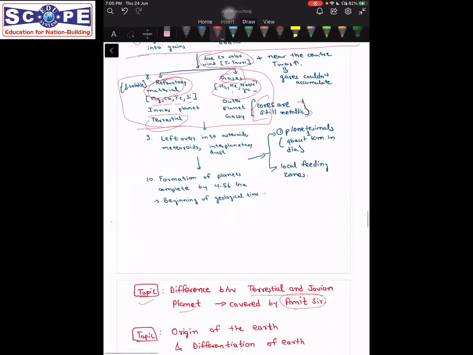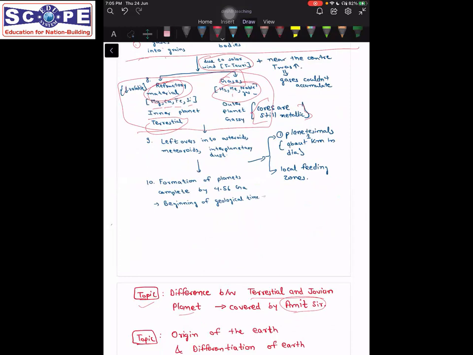Okay. Also, what was left over after the formation of planets got converted into asteroids, interplanetary dust, meteoroids, etc. Right? And this formation of planets was completed 4.56 billion years ago. And this is the starting of geological time, the time period that we study. We consider it t not equal to 0. For geological understanding, for the study of Earth, we consider this time period as the starting of geological time. So that's why when we say that Earth is about 4.56 billion years old, that is how we come to know about it.